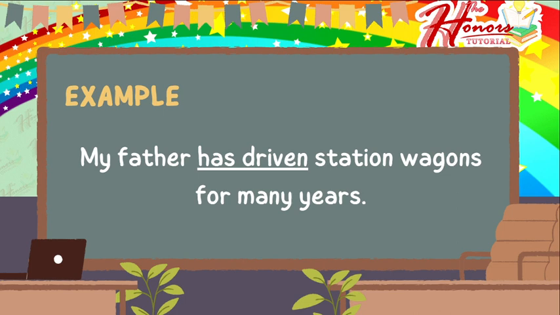My father has driven station wagons for many years. So the verb in the sentence is has driven. And this is an example of present perfect tense. So our subject is father, therefore we're going to use the helping verb has plus the past participle of the verb, which is driven. Do you understand? Okay, can you give me your own example of a sentence with present perfect tense?